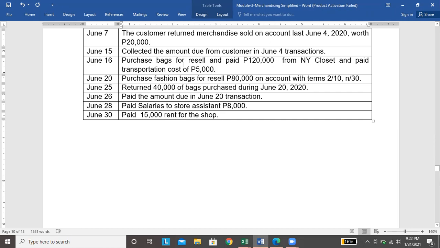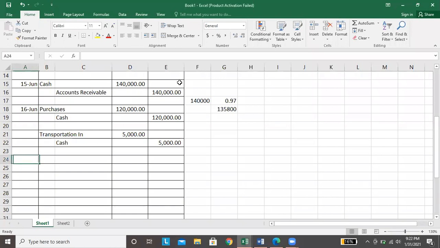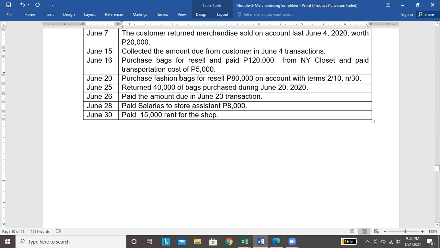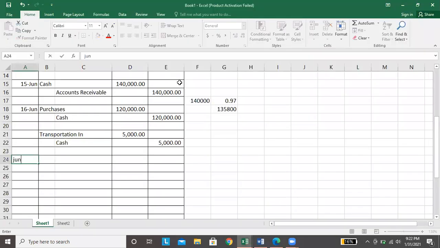So, i-record muna natin yung purchase on account. Lagyan muna natin ng date, June 20. Pareho lang, debit purchases. Pero since utang, ang credit natin hindi na cash, accounts payable.